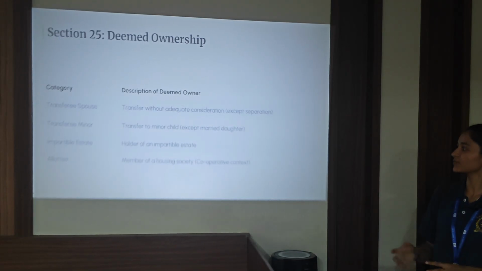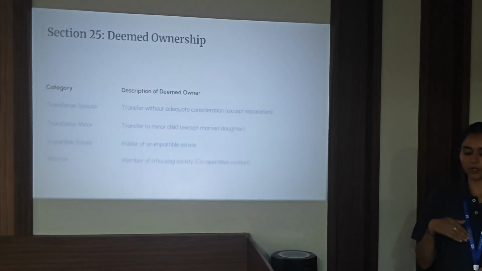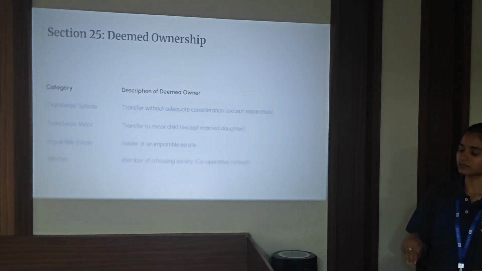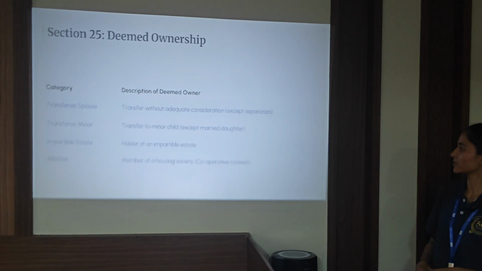And in case of impartible estate, for example, ancestral property, if it is not properly divided among all the successors, if it is not possible to do that, the property remains in the hand of the eldest son in most of the cases. So who holds the property becomes the deemed owner of the property.